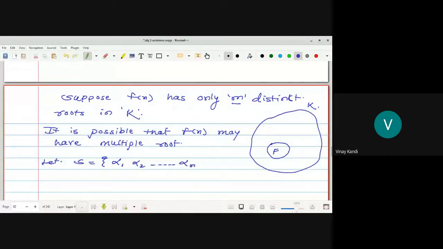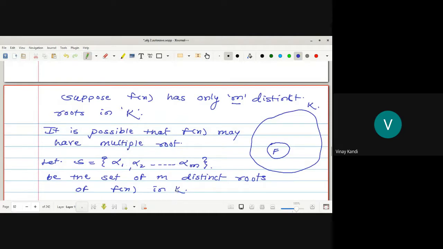Let it be the set of m distinct roots of f of x in K. Why? Because K is the splitting field of f of x. So these alpha 1, alpha 2, up to alpha m are the elements of K. Okay, so suppose this is the set.